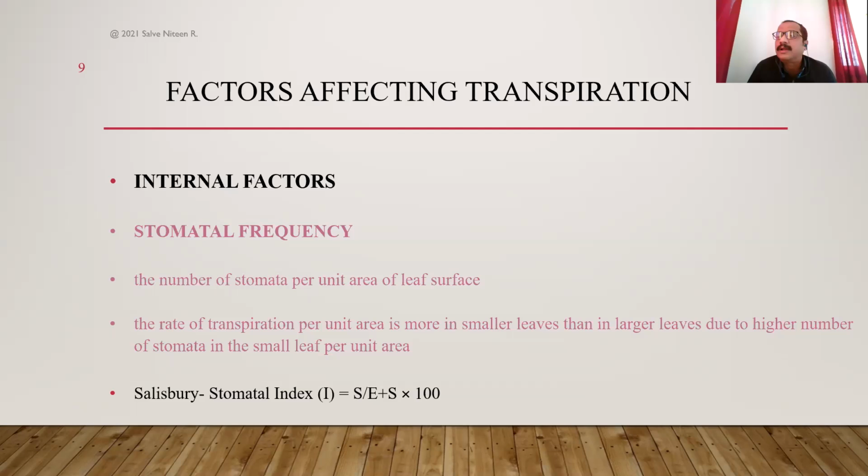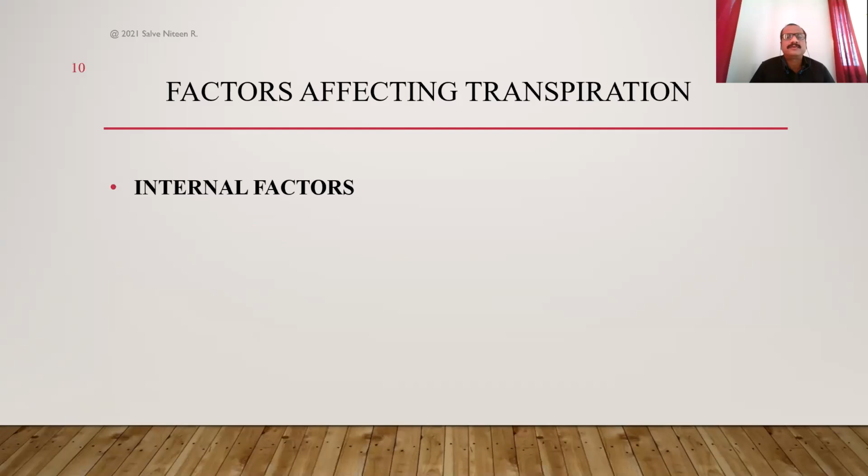This is the formula for stomatal index, where capital I is stomatal index, capital S is the number of stomata per unit area, that is stomatal frequency, divided by capital E, and this capital E is the number of epidermal cells surrounding the stomata per same unit area. That is called stomatal index. And this stomatal index will give a clear-cut picture about the relationship of this factor with the process of transpiration, an internal factor.